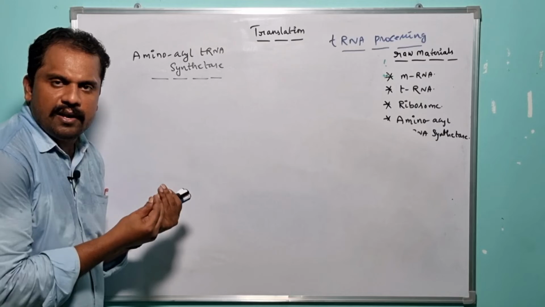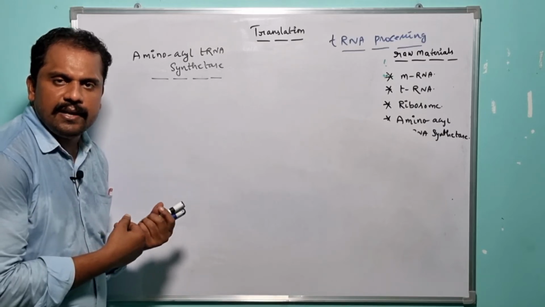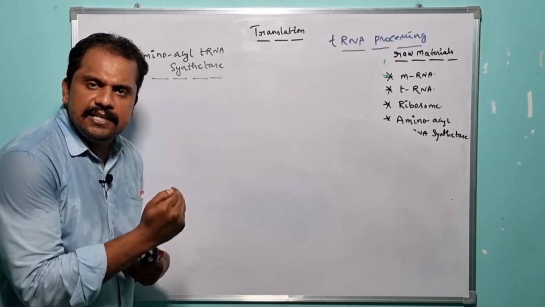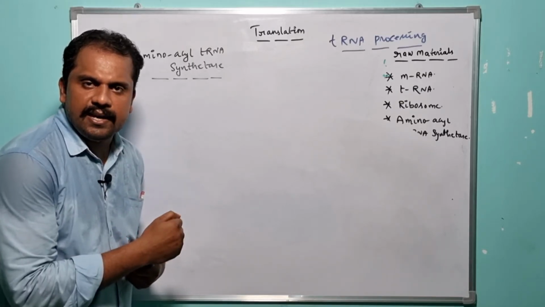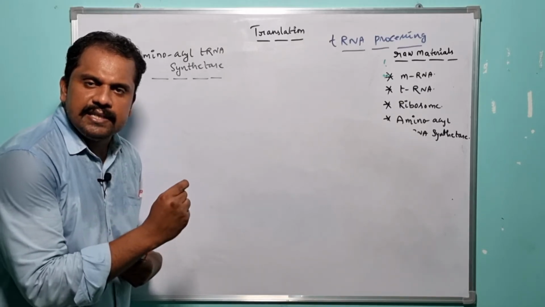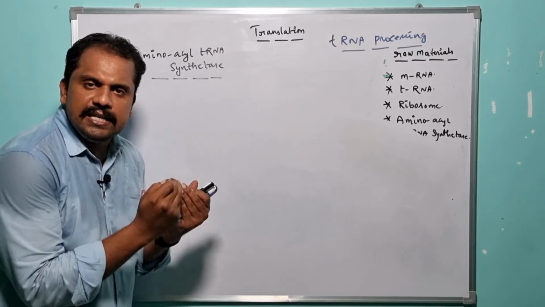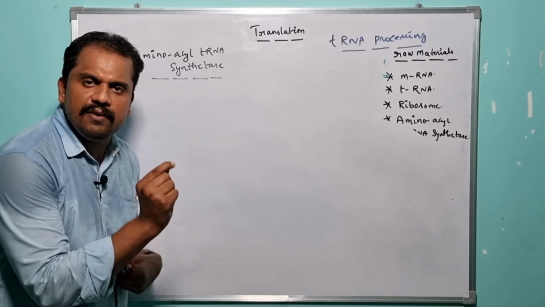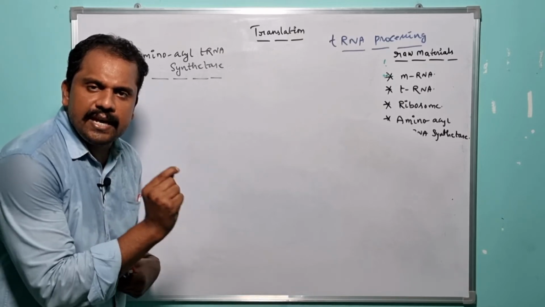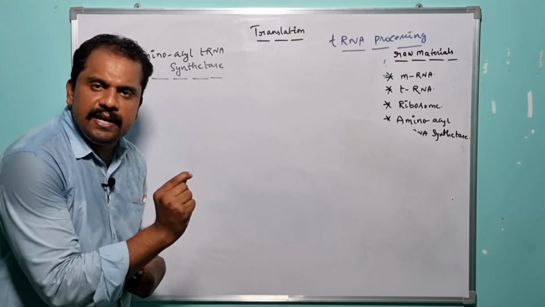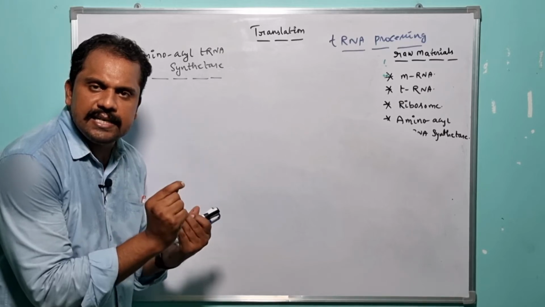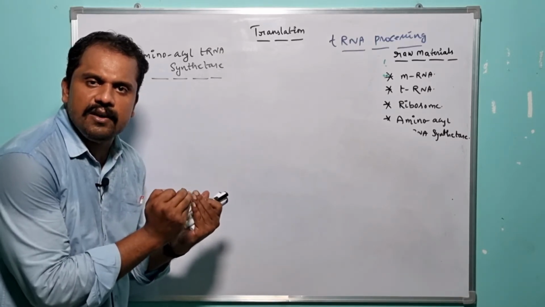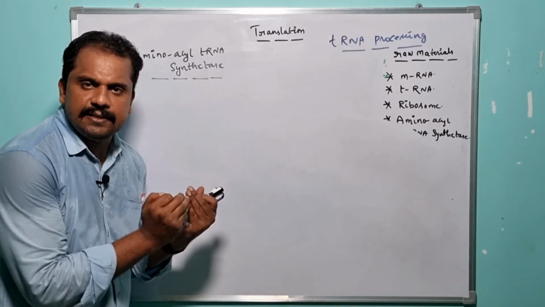As I have already told you earlier, each and every amino acid which exists in nature is very specific to one particular tRNA, right? So for the recruitment of one particular amino acid to its encoding tRNA, the translation process takes advantage of an enzyme, and it is nothing but amino acid tRNA synthetase.